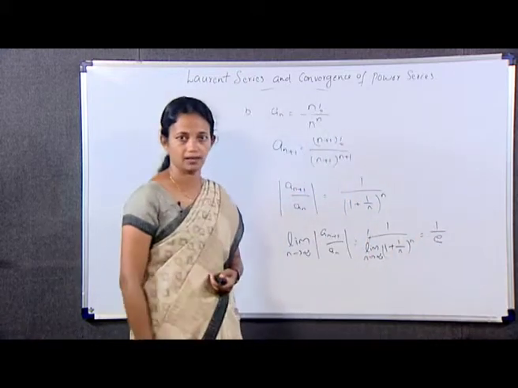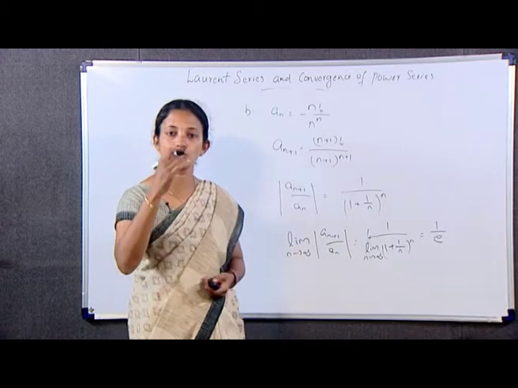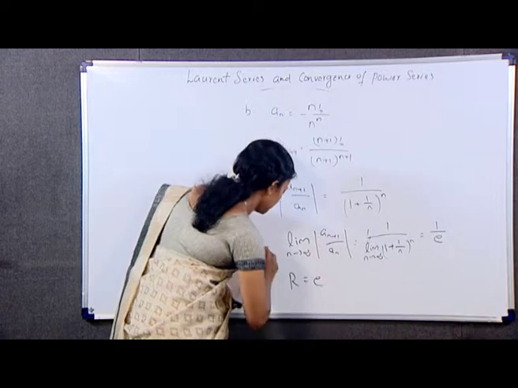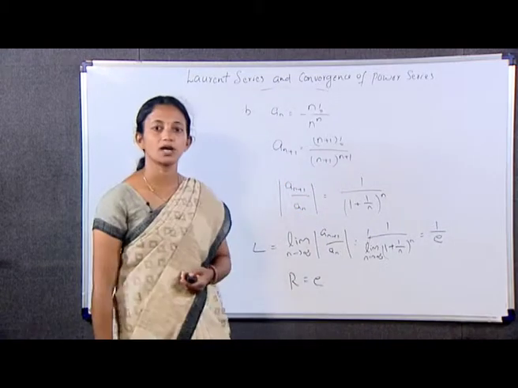This is our L. So what about R? R is equal to 1 by L. So our R is equal to e. This is our L, so R is equal to e.